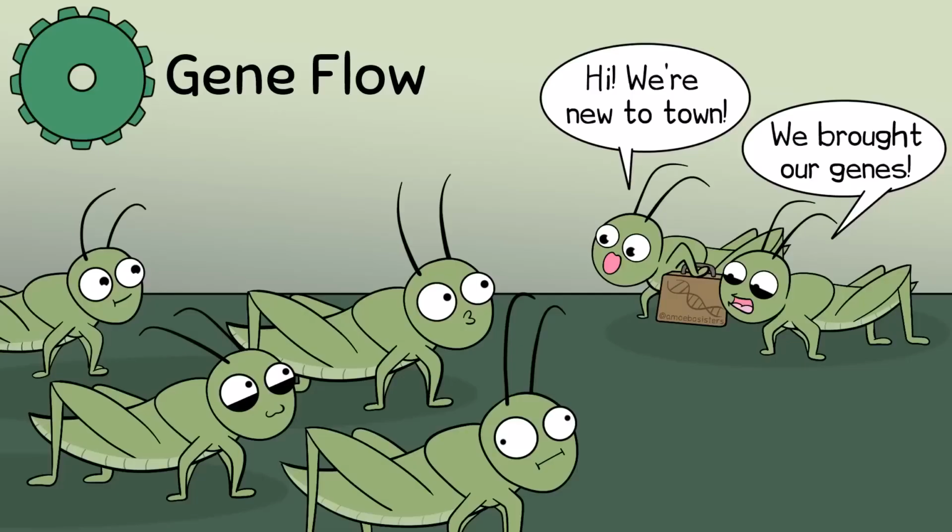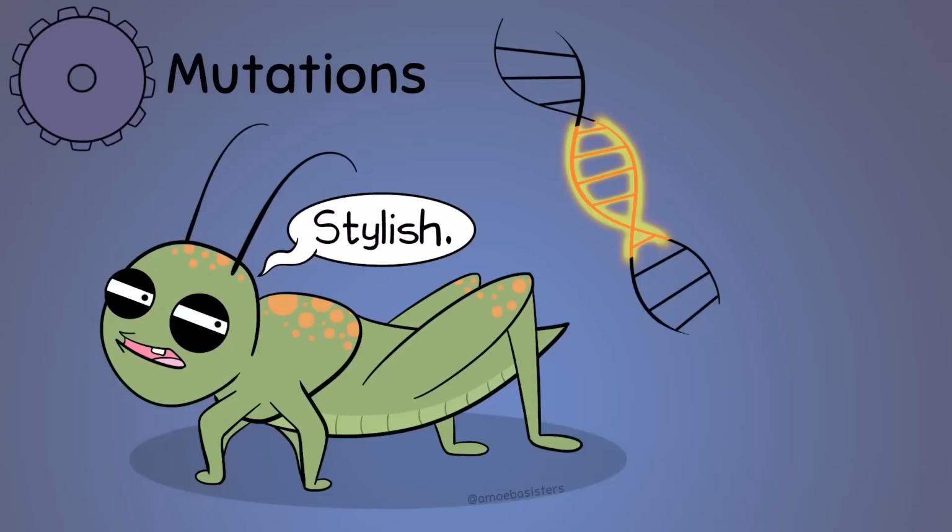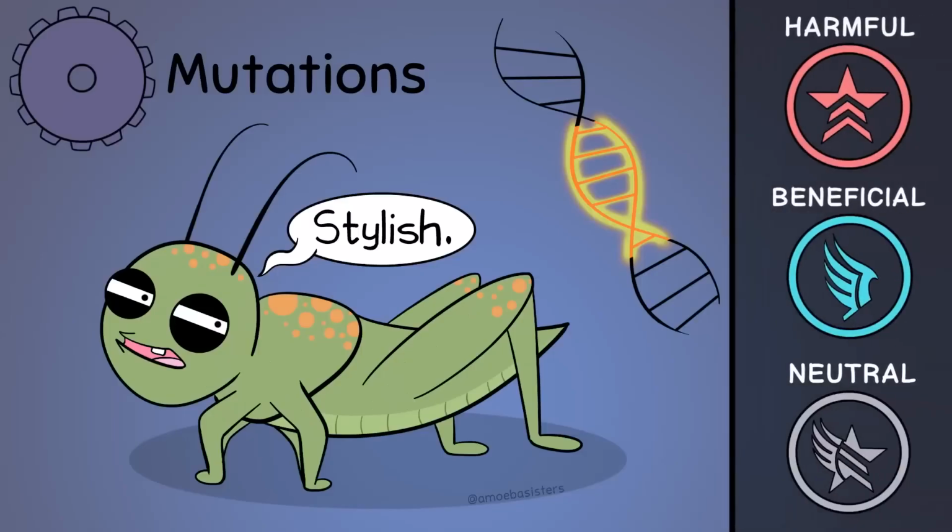First mechanism we'll mention, gene flow. Genes that move between populations, which can happen through migration. This can impact the genetic makeup in the population. Mutations. They may be harmful, they may be beneficial, they may be neutral. But mutations do occur, and they are sources of changes in genetic material that can change the genes in a population.